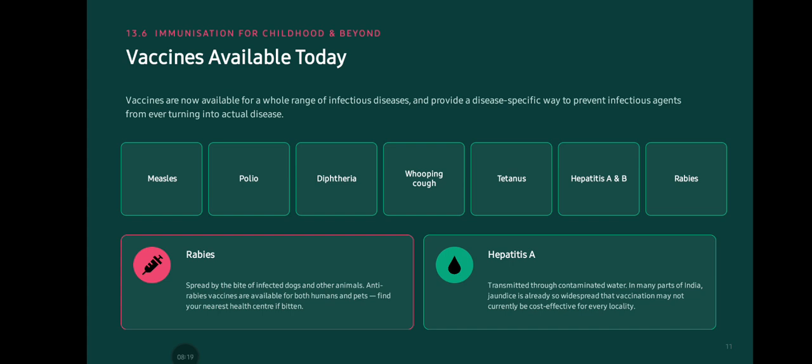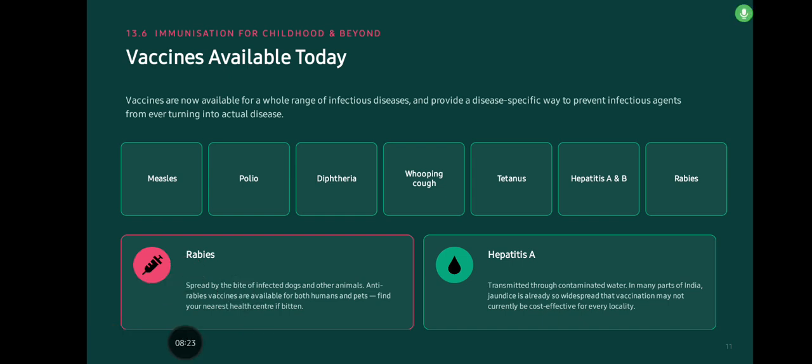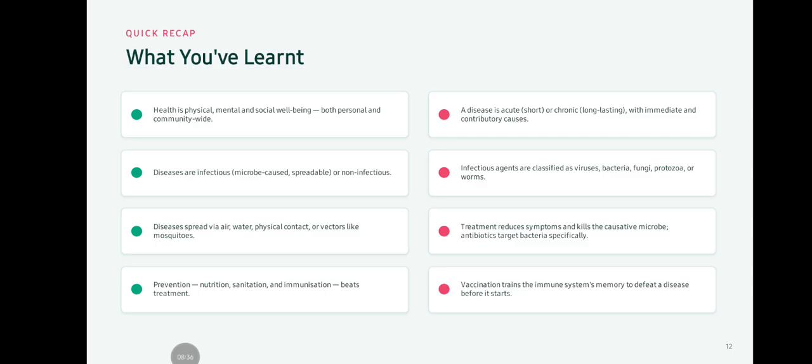Hepatitis A. Transmitted through contaminated water, in many parts of India jaundice is already so widespread that vaccination may not currently be cost effective for every locality.